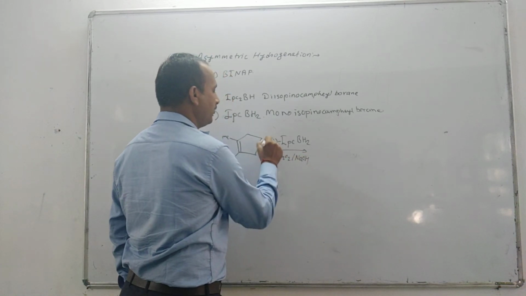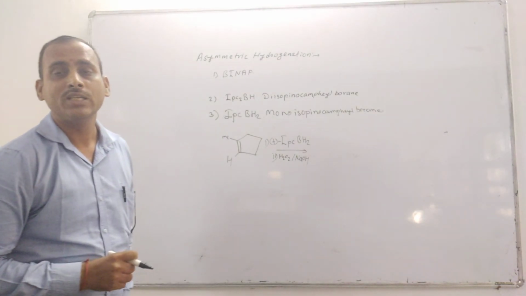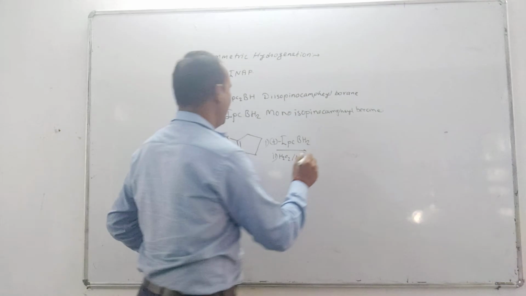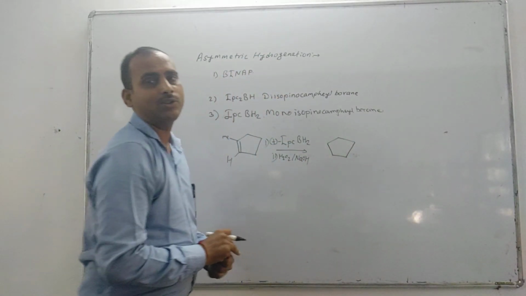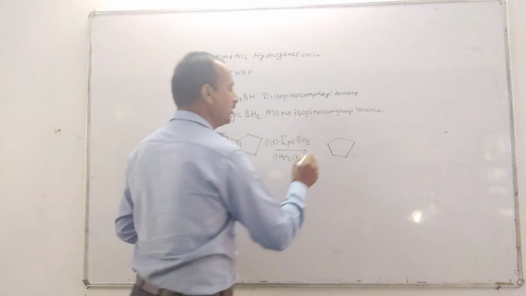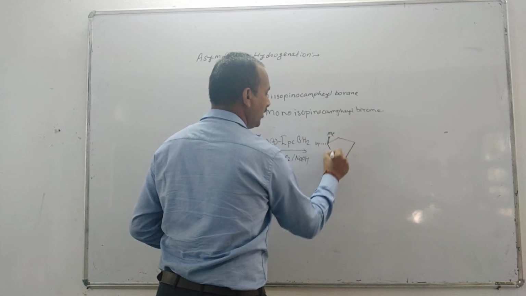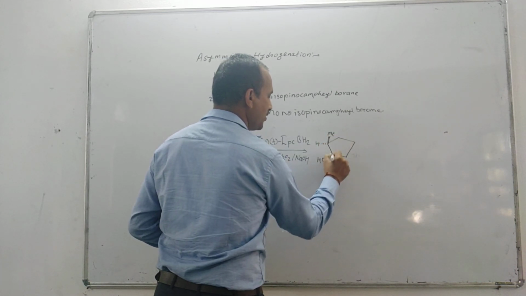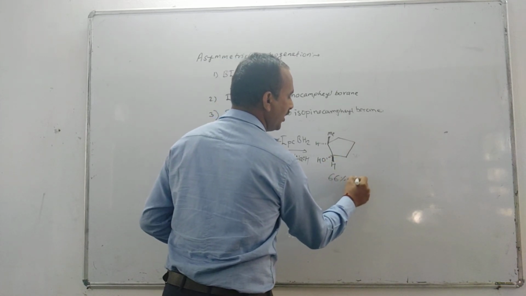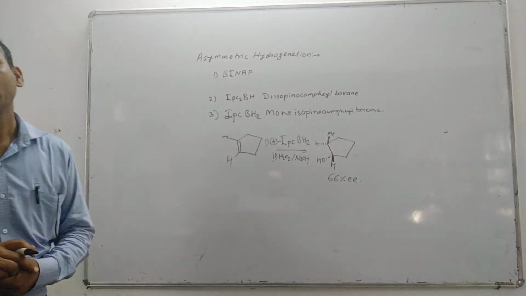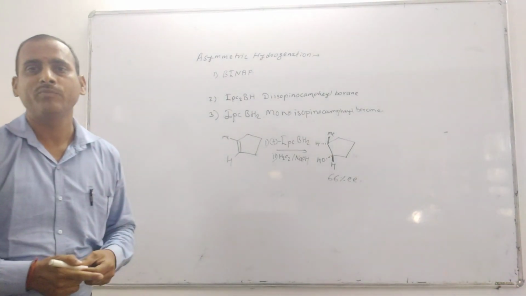So hydroboration followed by oxidation gives a 66% enantiomeric excess of the compound, with two stereogenic centers produced. So a 66% enantiomeric excess of the product is obtained by using this monoisopinocampheylborane.